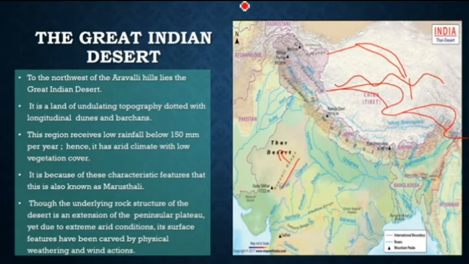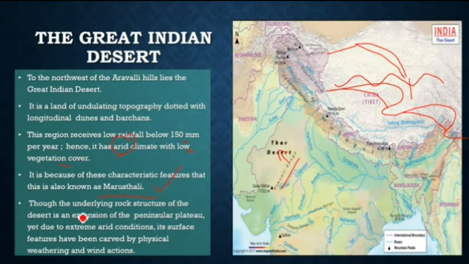This region receives low rainfall, below 150 millimeters per year, hence it has an arid climate. Arid means sandy, with low vegetation cover. Whatever you see will be dates and some other trees, right, which require very low rainfall. It is because of these characteristic features that this place is also known as Marusthali, the desert area.